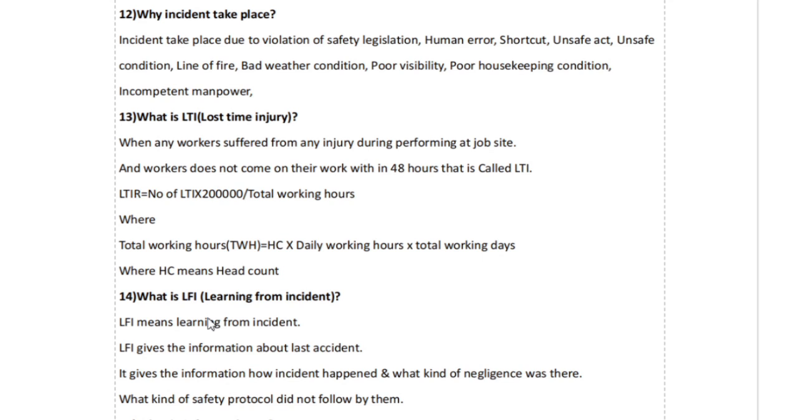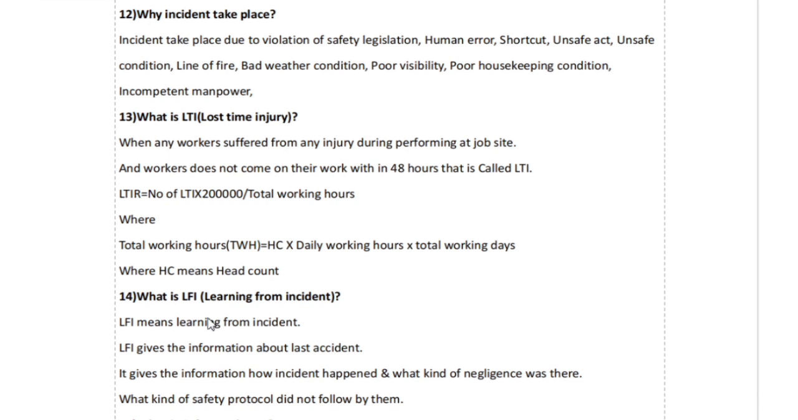Why do accidents and incidents take place? Incidents take place due to violation of safety legislation, human error, shortcut, unsafe act, unsafe condition, line of fire, bad weather condition, poor visibility, poor housekeeping, and incompetent manpower.